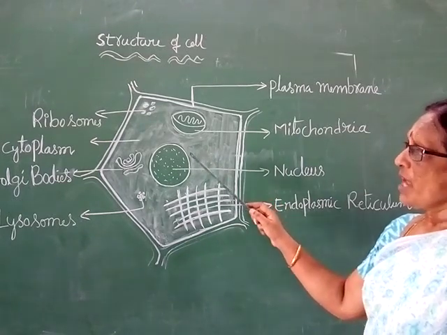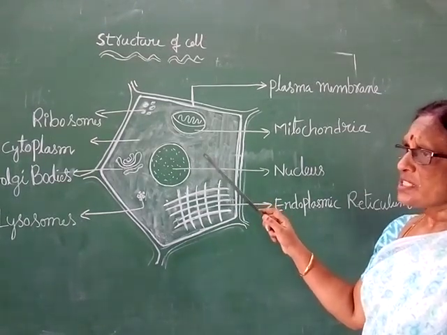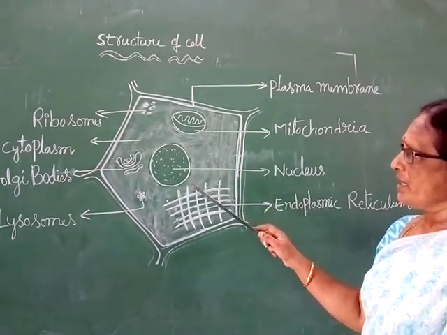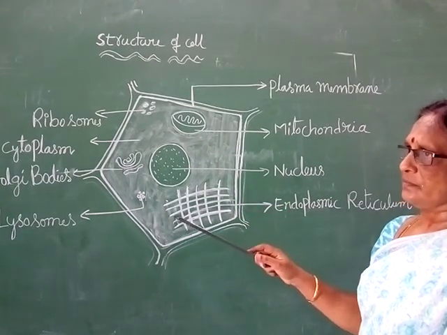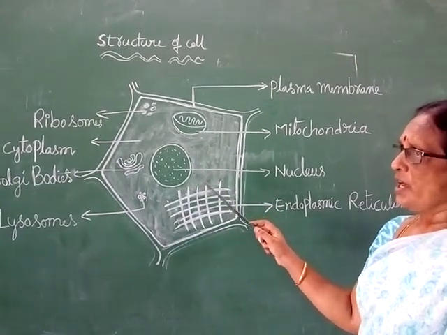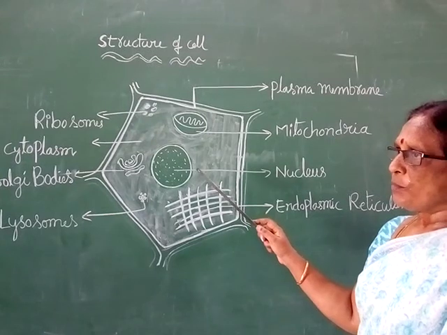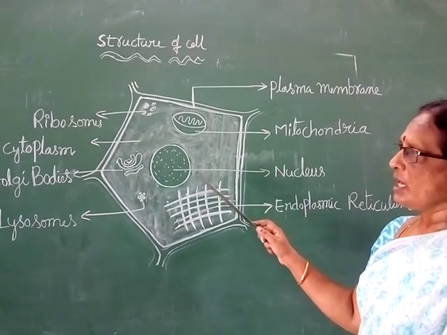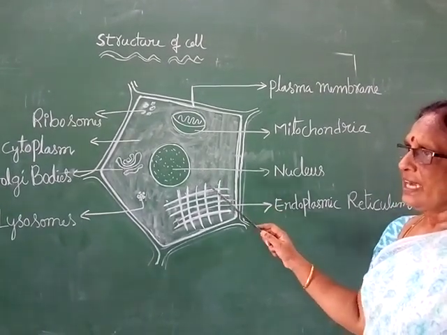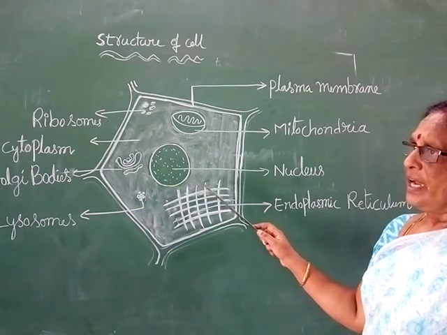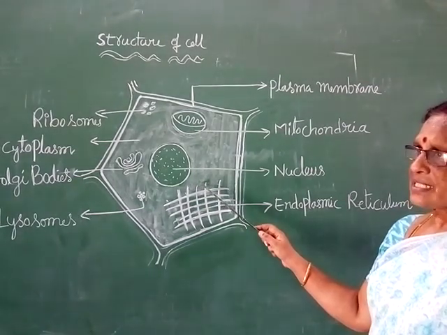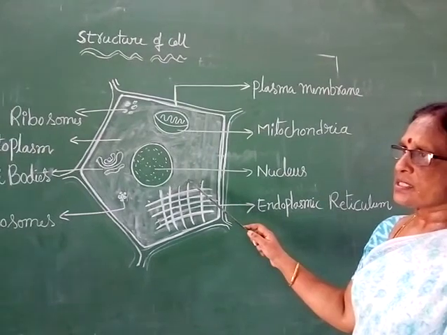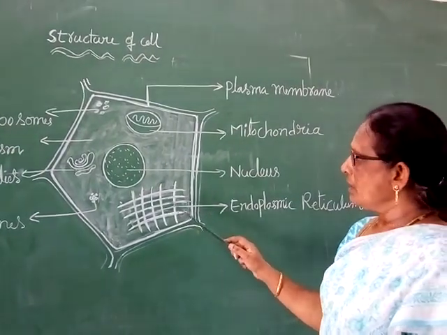There are 5 or 6 other smallest particles in the cell. They are called organelles. First one, nucleus. Nucleus is the most important organelle of the cell. It contains genetic information, it determines characters, it regulates all activities going on in the cell.